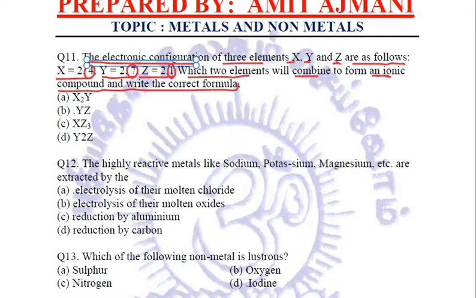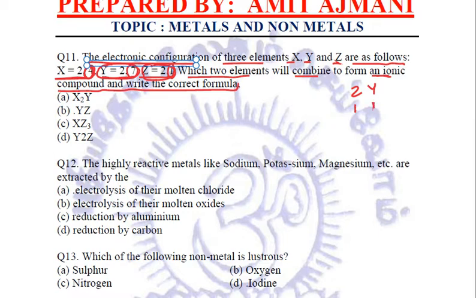The first thing is, for the formation of an ionic compound we require a metal and a non-metal, and here we have got Z to be our metal because it has got 1 electron in the outermost shell, and this Y is our non-metal. Why? Because it has got 7 valence electrons. X is a metalloid having 4 outermost electrons. So we'll be requiring Z and Y. Fine. Now the valency of Z is 1. The valency of Y is also 1.